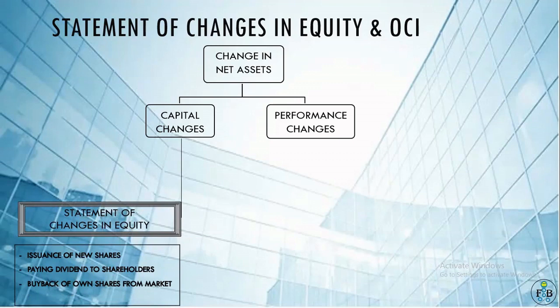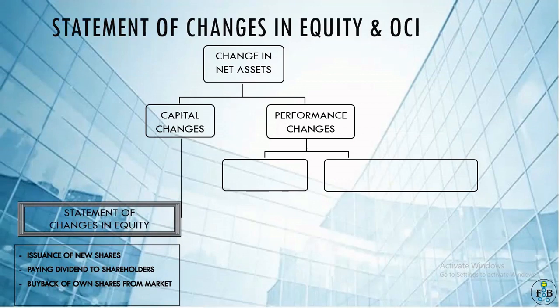Buyback of own shares from the market: the company pays the shareholders and gets the shares back, so the capital of the company gets reduced. If the change in net assets is due to capital change, then it is shown in the statement of changes in equity. The other reason may be the change in net assets due to performance change.